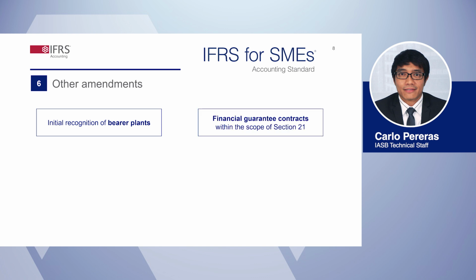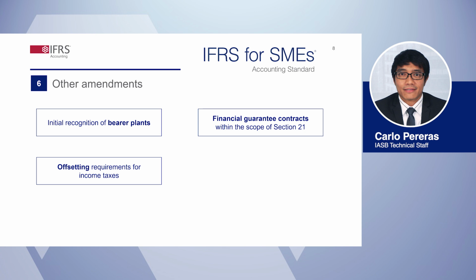The second amendment relates to financial guarantee contracts, discussed in Section 21, Provisions and Contingencies. You might recall that we discussed this topic in the webcast on Section 11, Financial Instruments. An SME uses Section 21 to recognize and measure financial guarantee contracts if they are issued for nil consideration and when the specified debtor is another entity within the group. Section 21 requires an SME to disclose the nature and purpose of such contracts, uncertainties about the timing or amount of any outflow of resources, and the SME's maximum exposure should the guarantees be called on.